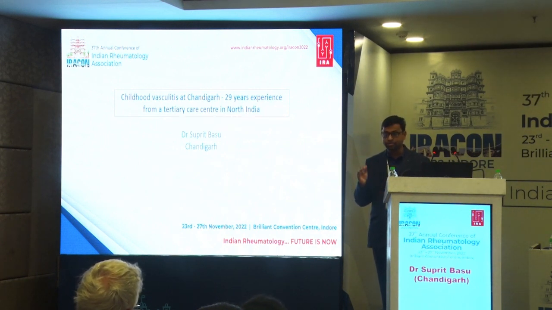For those who have giant aneurysm, we are also adding low molecular weight heparin, and antiplatelets we are giving in all, and also statin groups of drugs.